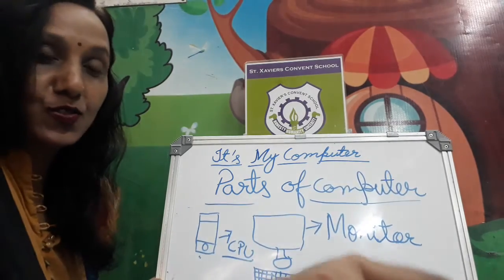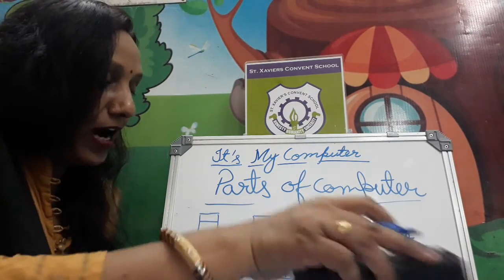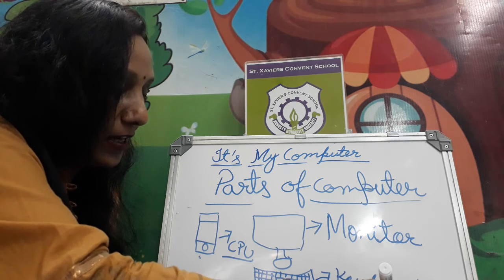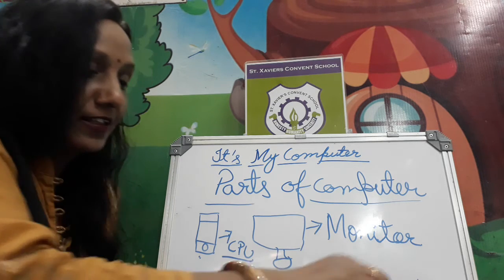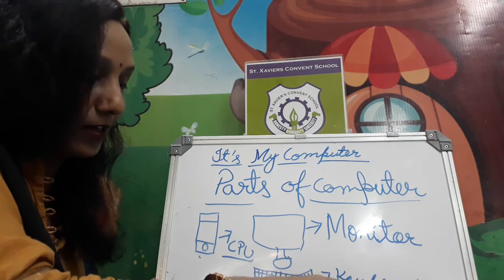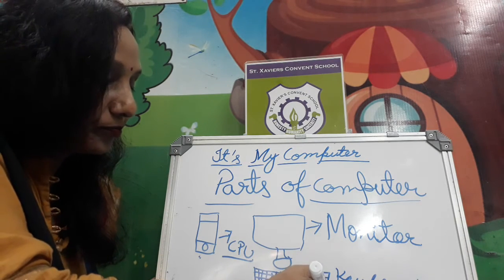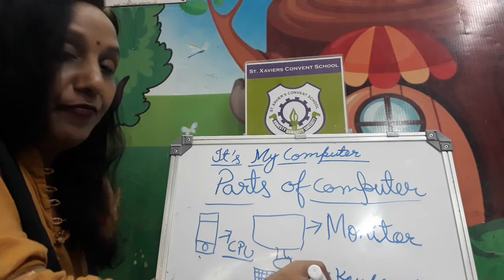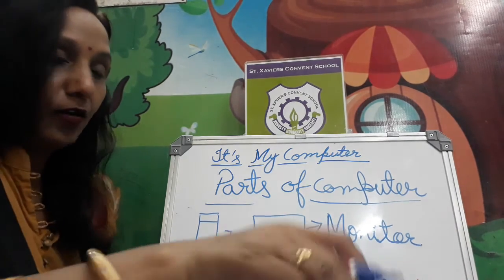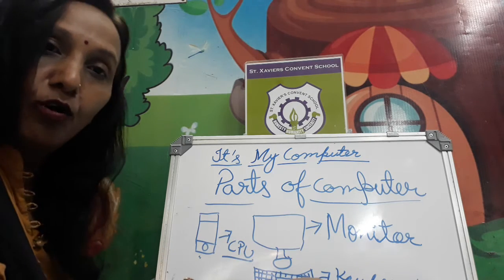This mouse of the computer system is not like that insect mouse. No, this one is the computer system's mouse. So, with the help of the mouse, we can click on the system where we want to go.